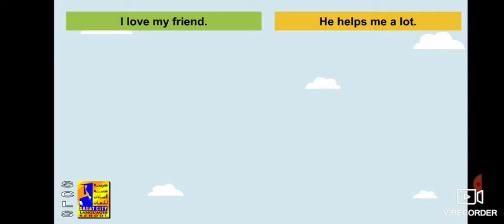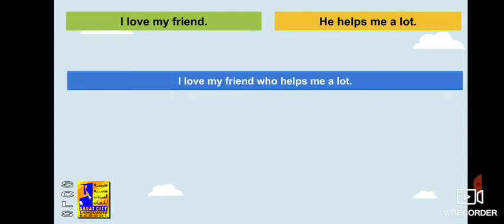How can I connect them together? Using who in the middle and removing the subject in the second sentence. What is the subject in the second sentence? It's he. So let's make it: I love my friend who, then I removed he, then I completed the sentence without any changes. So, I love my friend who helps me a lot.